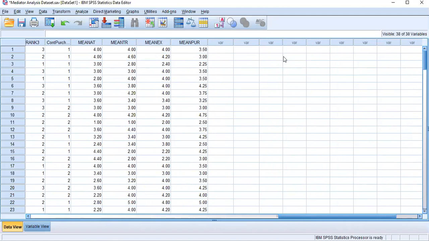Before I check whether those 3 independent variables influence the dependent variable, in statistics you need to first run correlation analysis. Correlation means association. So your attractiveness might be associated with trustworthiness. Trustworthiness might be associated with expertise, and trustworthiness associated with purchase intention.